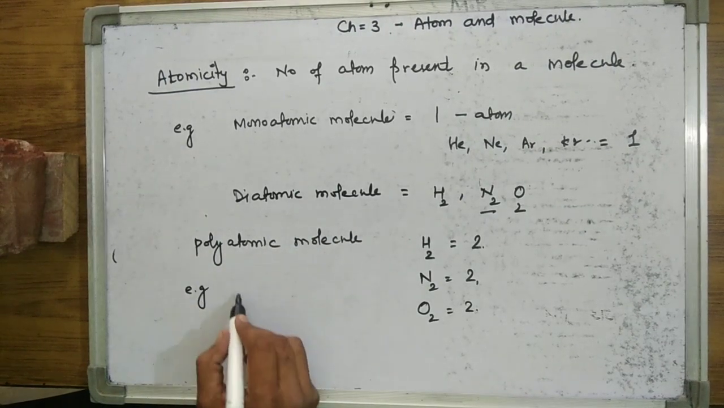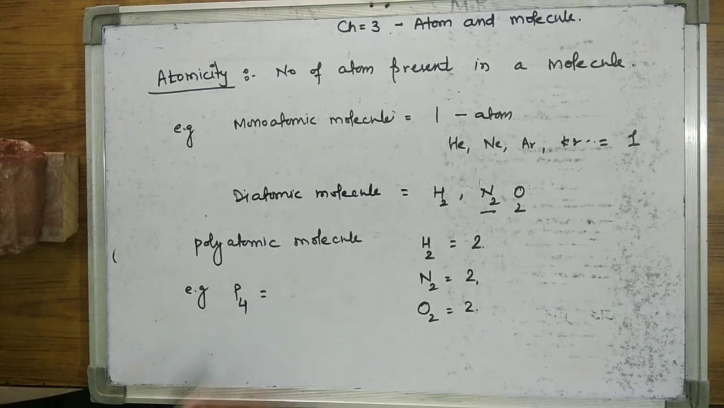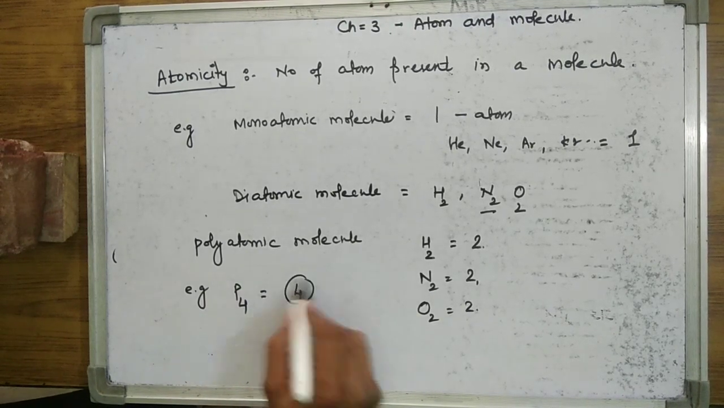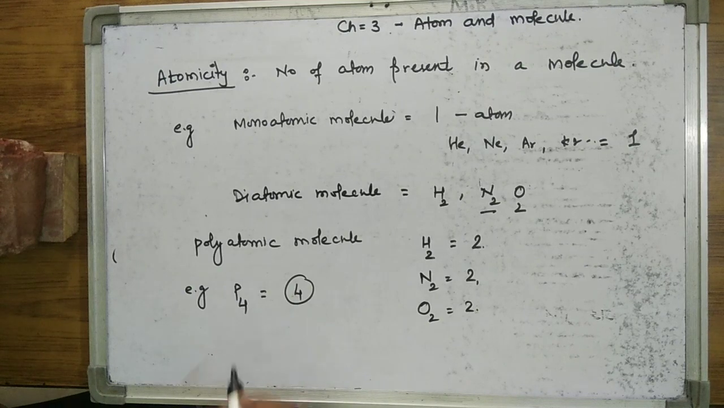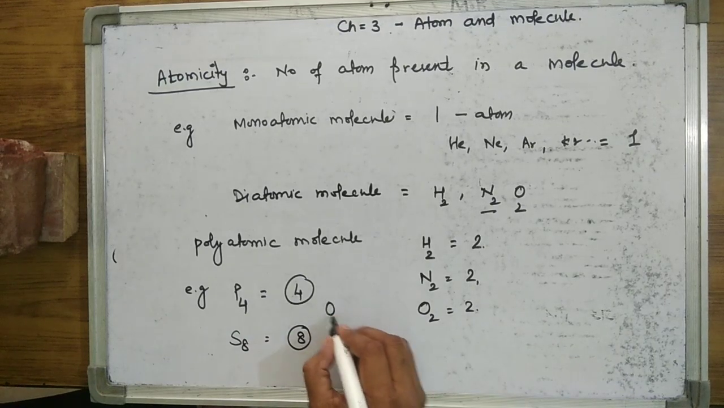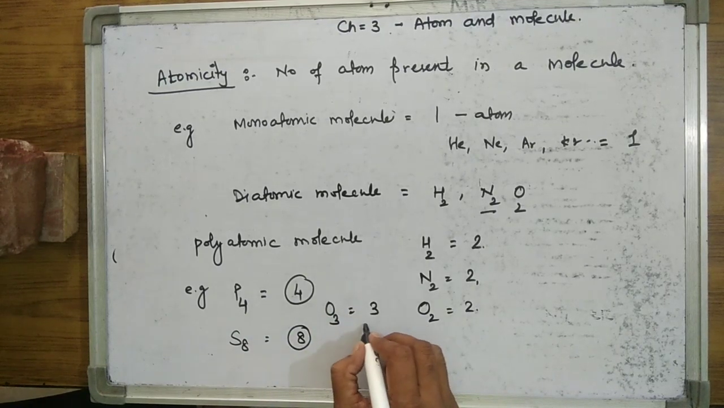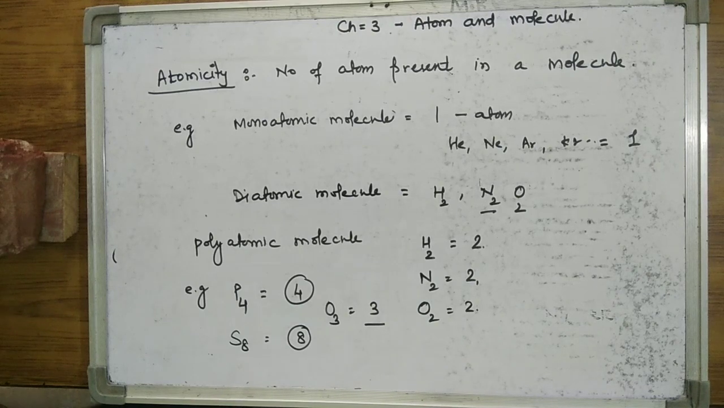for example P4 phosphorus, its atomicity is 4. And sulfur S8, its atomicity is 8. Ozone O3, its atomicity is 3. This is all about atomicity. These are the 3 topics that we completed today.